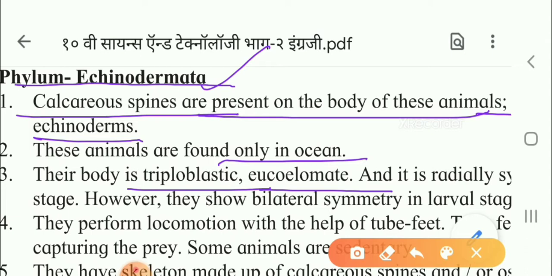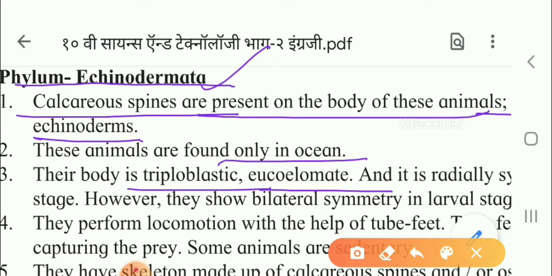What is the meaning of radial symmetry? That means a basic body plan in which the organism can be divided into similar halves by passing a plane at any angle along the central axis. Here there are five arms, like a starfish. So we can cut along the central axis and we will get equal halves. Eucoelomate means they have a true cavity.